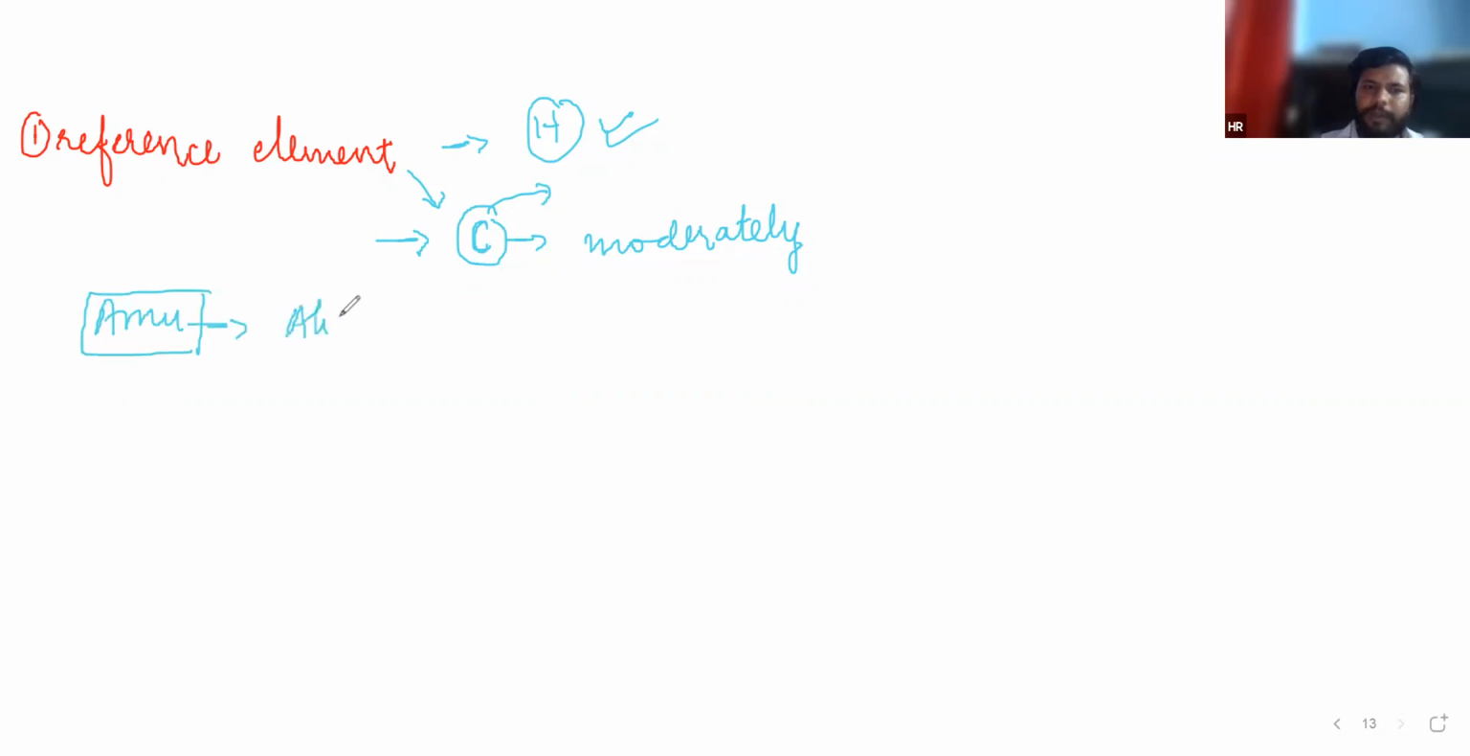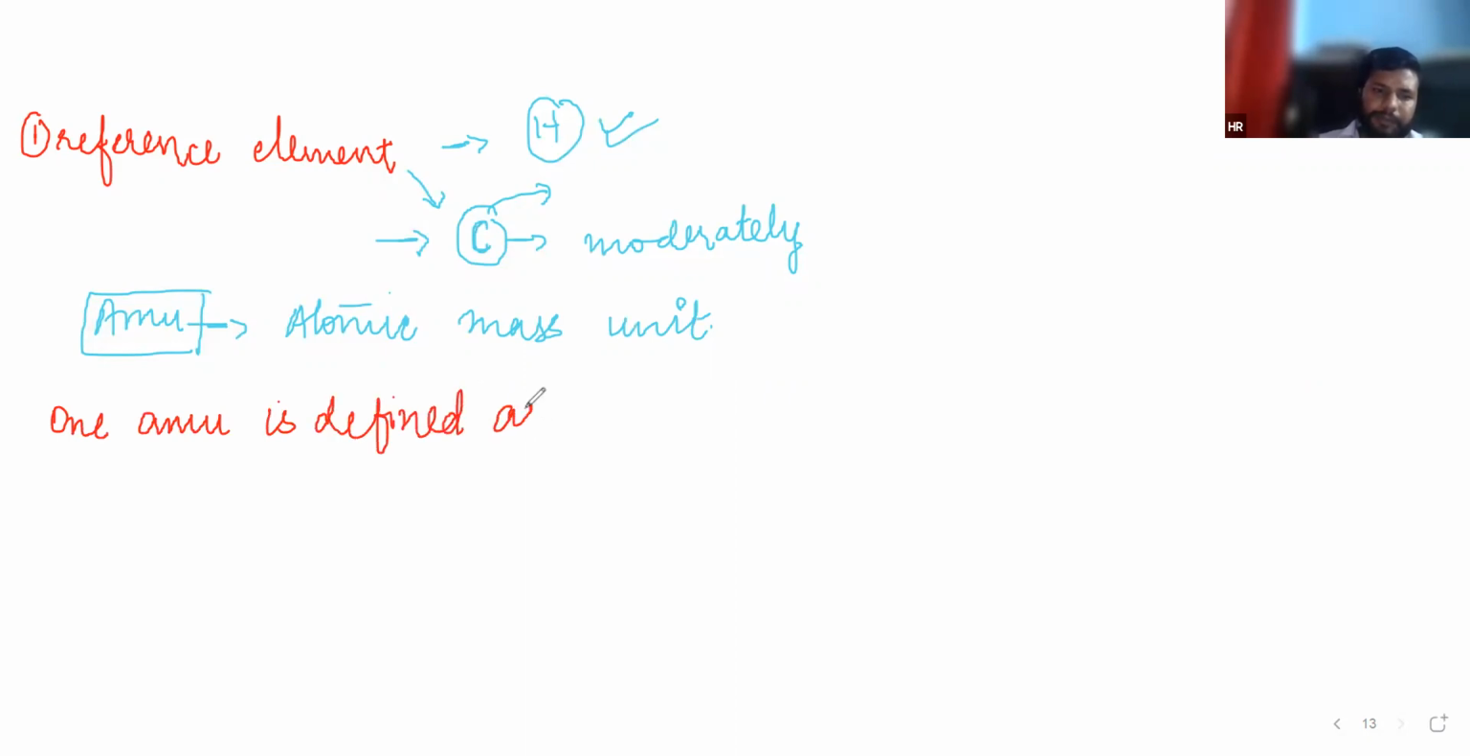And its full form is atomic mass unit. Okay, so now we will define 1 AMU. So 1 AMU is defined as the mass exactly